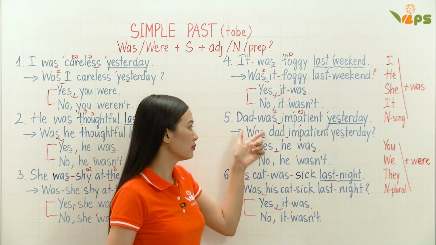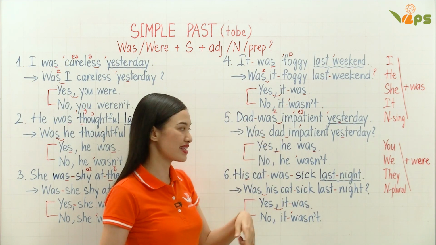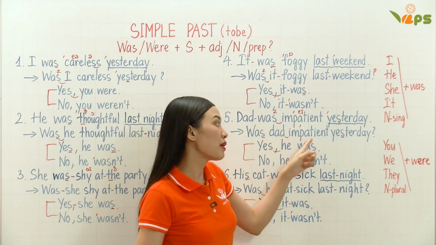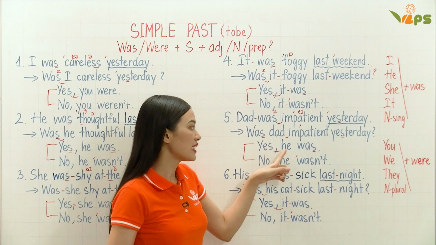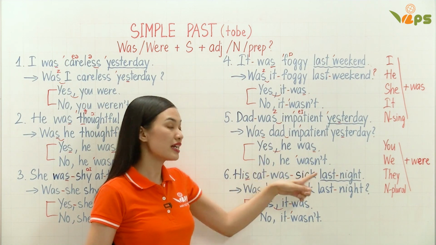For the question form, that was dad. Was dad impatient yesterday? Yes, he was. No, he wasn't.